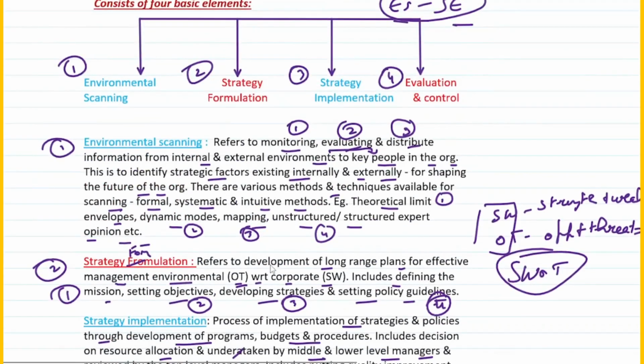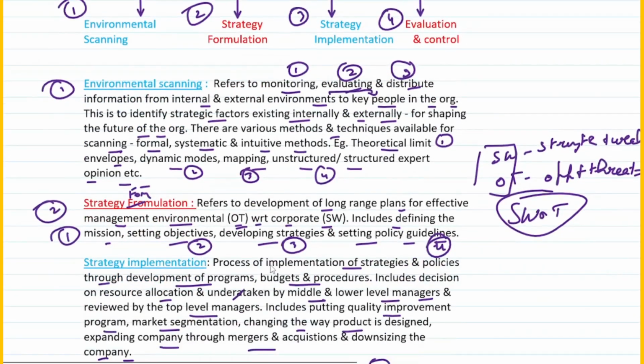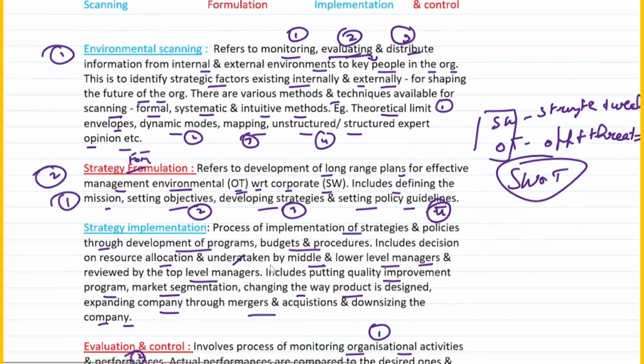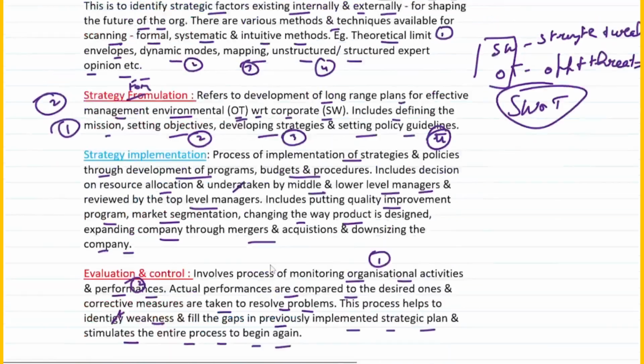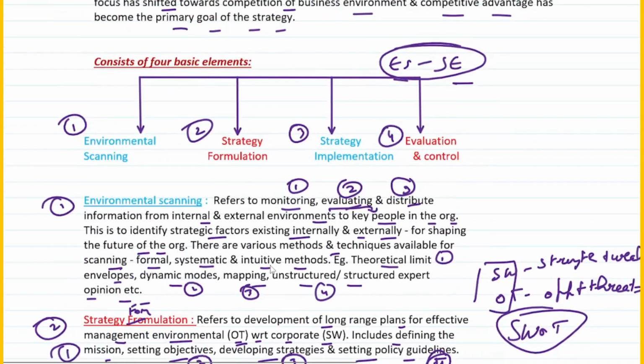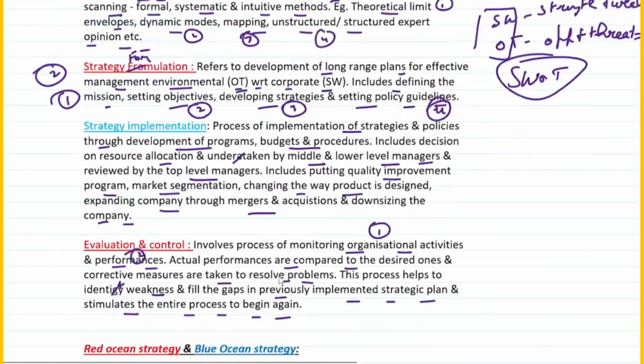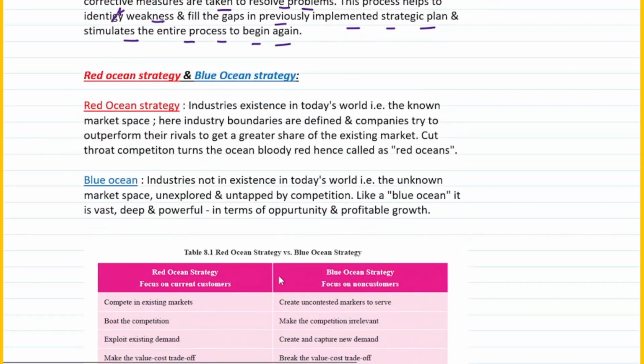First is environmental scanning, that is E. Then S, that is strategic formulation. Again there is S, that is implementation, and finally you do evaluation and control. What it is all about, it's basically four elements of strategic management, right? Let's come to the last part of the chapter. The last part of the chapter talks about red ocean strategy and blue ocean strategy, right?